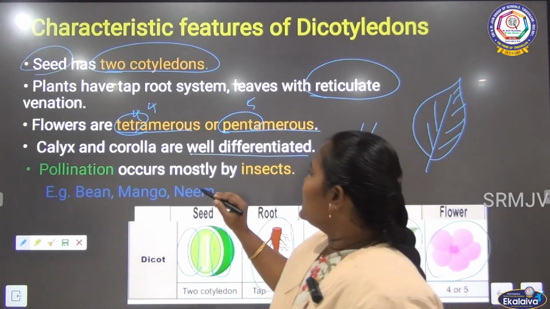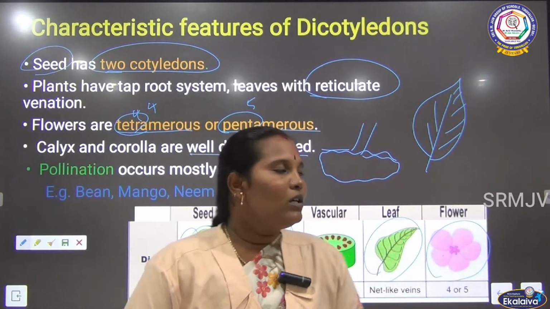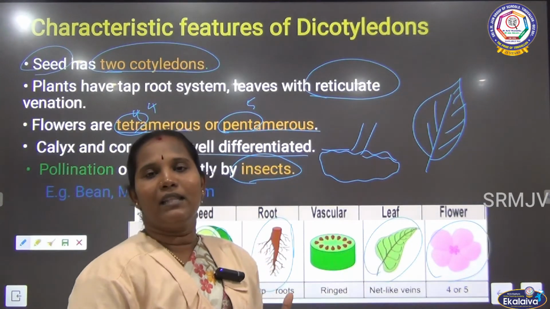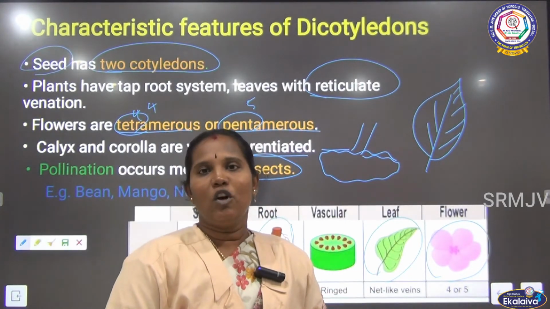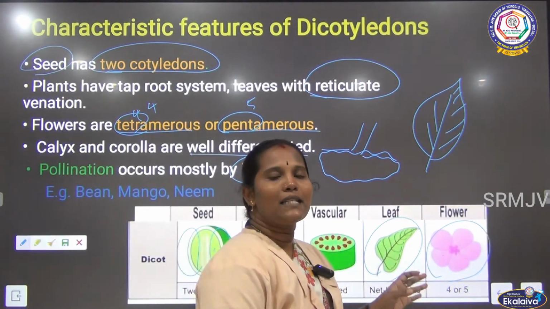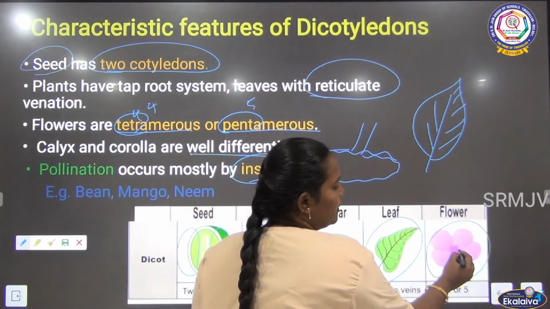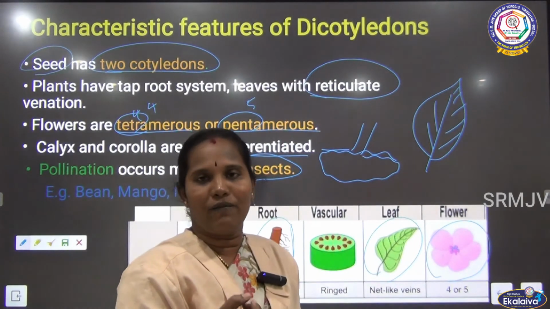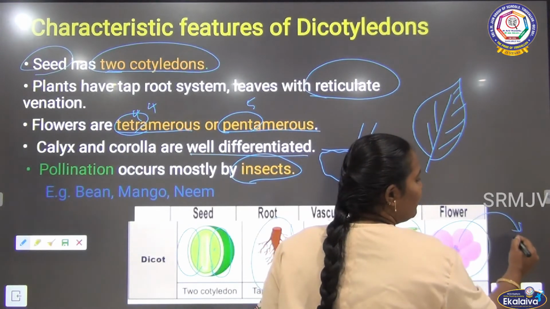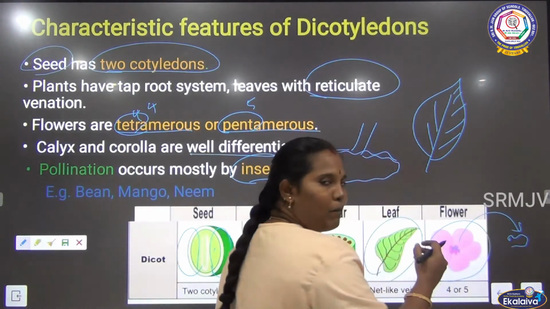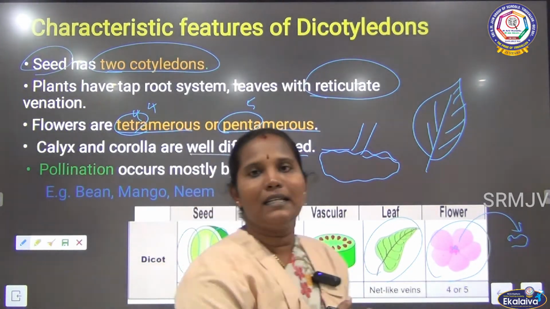Then pollination occurs here with the help of insects. Mostly these dicot flowers have colorful petals, and they also secrete nectar. This is the reason many insects come and sit on these flowers. While they sit on the flowers, the pollen grains can attach to the legs of the insects. When the same insect sits on another flower, what will happen? The pollen grains will attach to the stigma of the other flower. So pollination occurs here very easily.